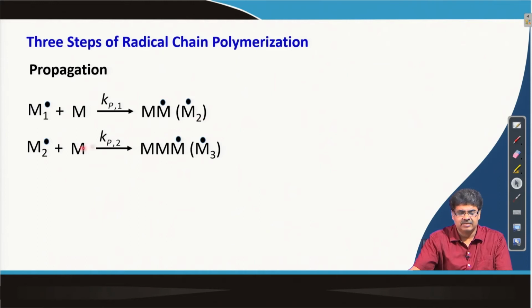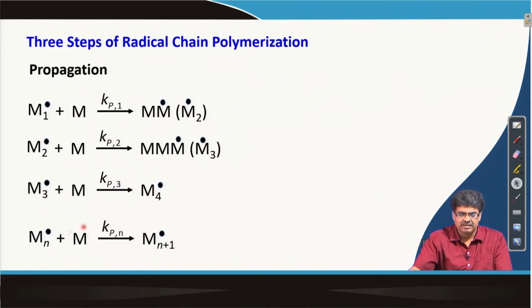Similarly, this attacks another monomer, I get a second rate constant, I get M3 and similarly M4, and in general form I can write Mn plus M gives Mn plus 1. So, n plus 1 monomers are present in this propagating radical, and I write a rate constant for this.